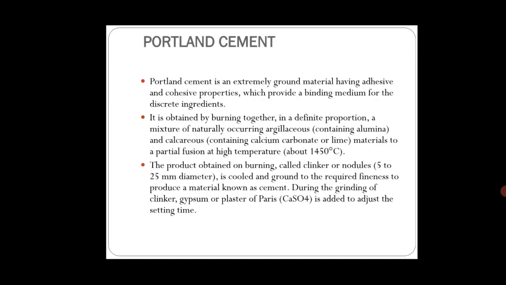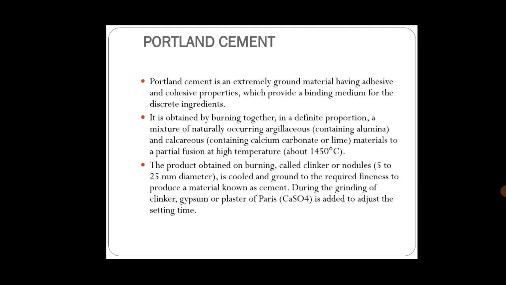So next, the commonly used cement is Portland cement. Portland cement is obtained by burning together two materials: one is argillaceous material which contains alumina, and the second one is calcareous material which contains calcium carbonate or lime.